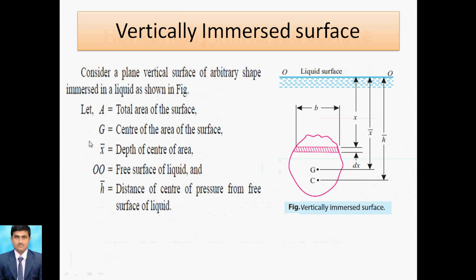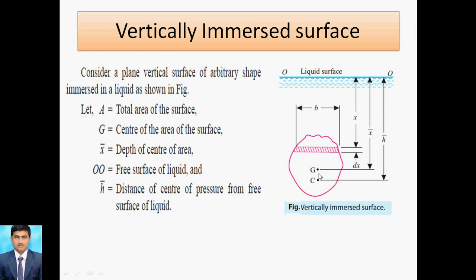Now we move to the vertical immersed surface. Consider the vertical face, which is of arbitrary shape, and we can give a strip here. The width of the strip is B. For derivation purposes we consider this strip. Width is B and height is small dx, G is the center of gravity, and C is the point where we can measure the distance of the center of pressure from the free surface.